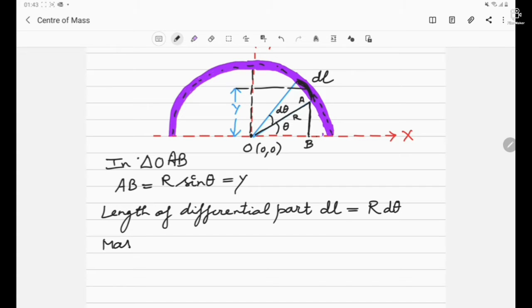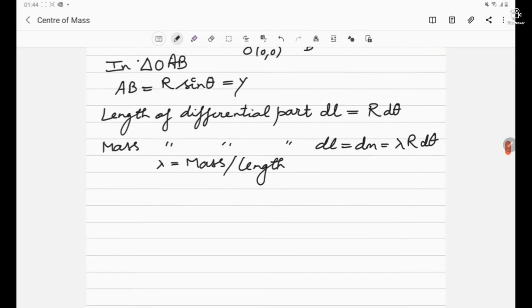The mass of the differential part dl, given by dm, would be equal to lambda r d theta, where lambda is the mass per unit length, which is obviously constant in this case. Now let's apply the formula for the y coordinate of the center of mass. It is given by the integration of y, the distance of the differential part from the origin, multiplied by dm, the mass of the differential part, with the integration of dm in the denominator.